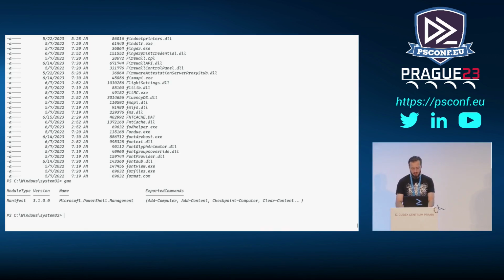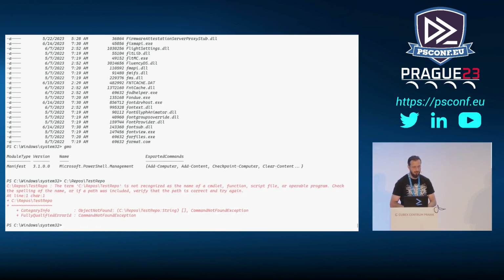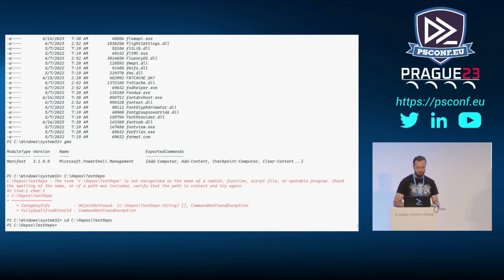What do I mean by that? I have some habits. Let's say I want to go to a certain folder. I will just type the path and I would expect it to work. But obviously in clear PowerShell, that's not the result, right? If you just type the folder name, it doesn't do anything because it cannot. So then you have to remember, okay, it's just cd that you have to do, or change location or set location, or whatever is your preferred way to browse the folders.